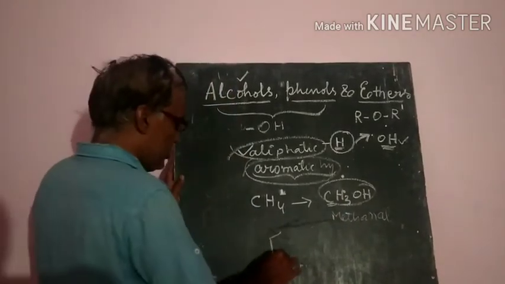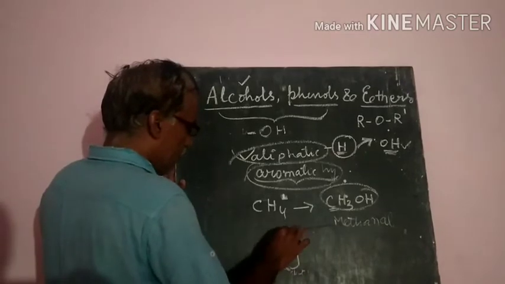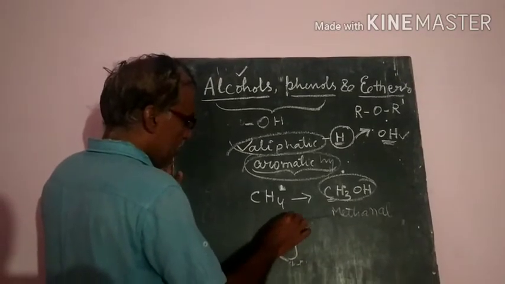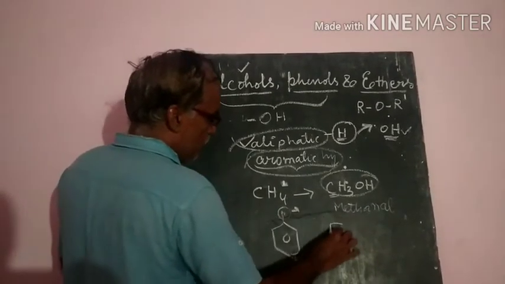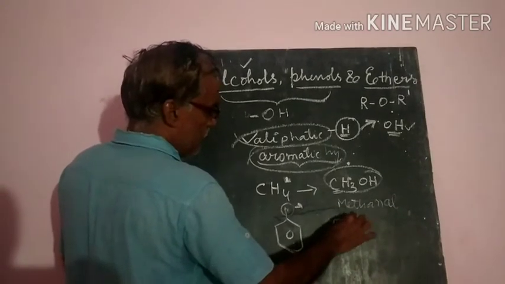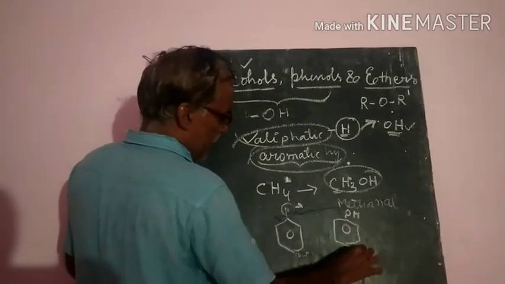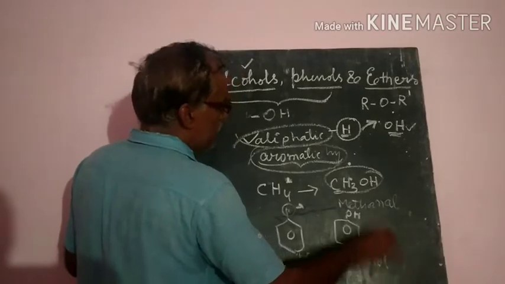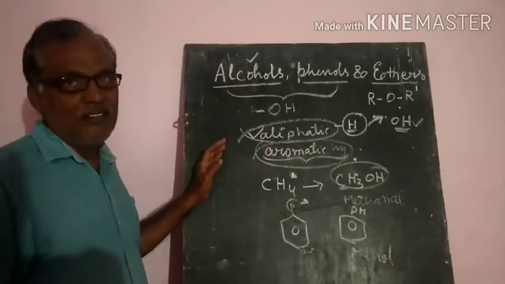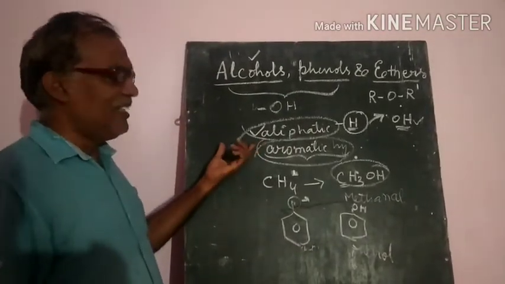Similarly, in benzene, if one hydrogen is replaced by one OH group, this is called phenol. So like this, two classes of compounds are there. Mostly they are used in daily life.